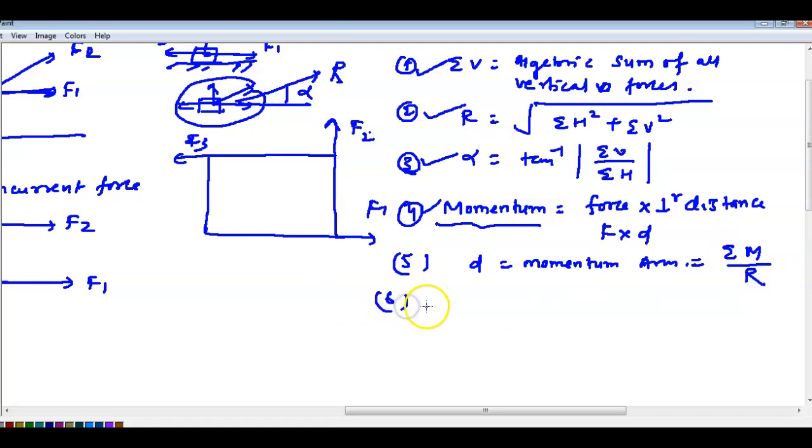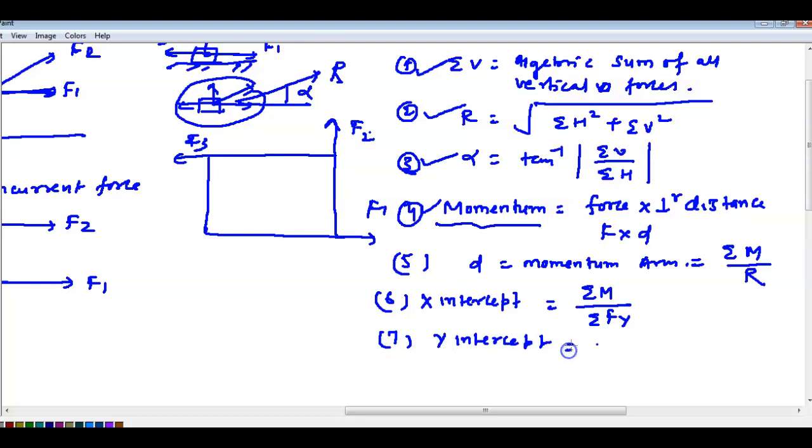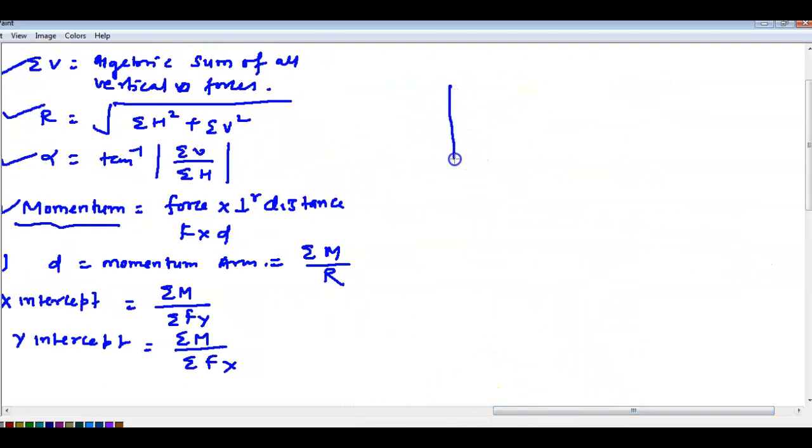And you can write the x intercept here also, which is moment by summation of Fy. If you are finding the x intercept, you divide with the y, and if you are finding the y intercept, then you write moment by summation of Fx. Okay, what it means here: we consider so many forces, and you got the resultant here.